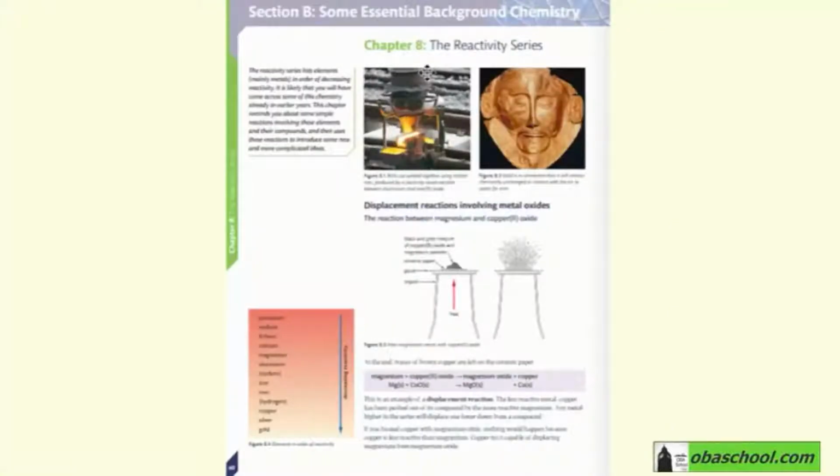We're going to start with Chapter 8, the Reactivity series. In this chapter, we'll talk about reactions between elements and compounds. And based on these reactions, we will discover new information and ideas together.